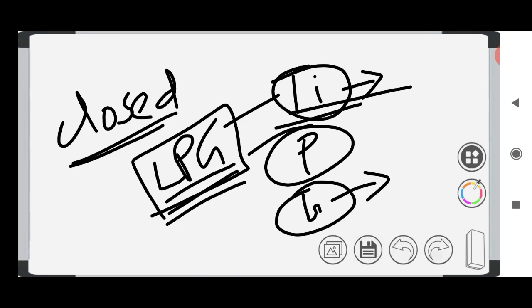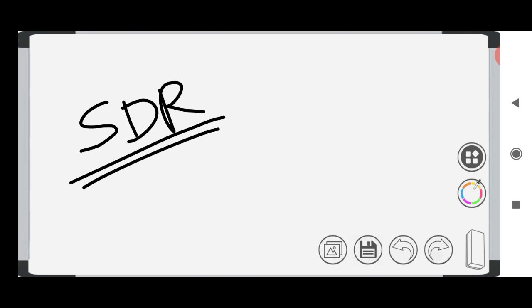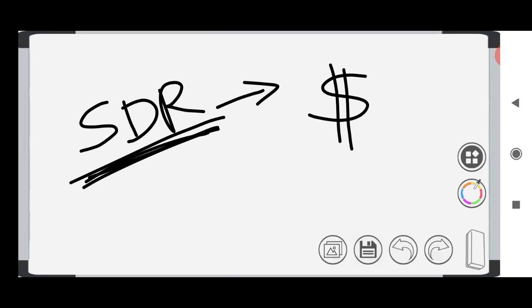The IMF will give money as SDR only. The IMF will not give dollars or anything. The IMF will give money as SDR. SDR is like paper gold. SDR means special drawing rights, right? SDR will have a value like the dollar, and it can be converted to dollars. So SDR is the amount which is given by the IMF.